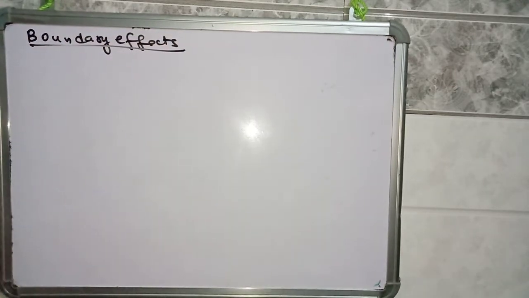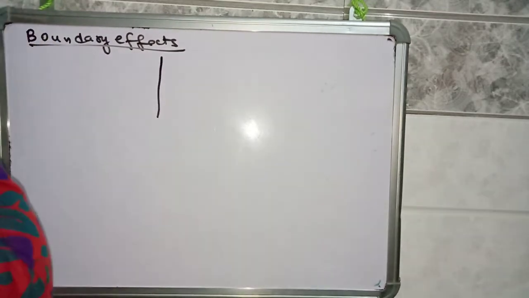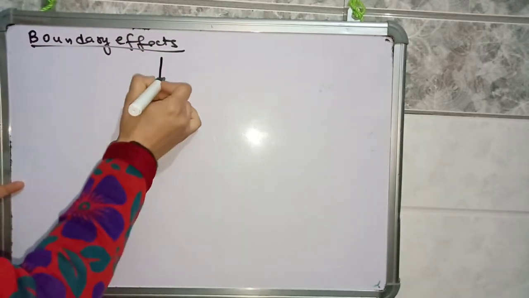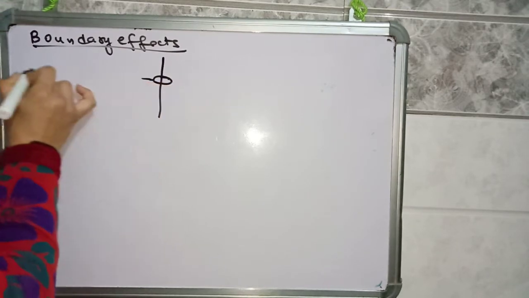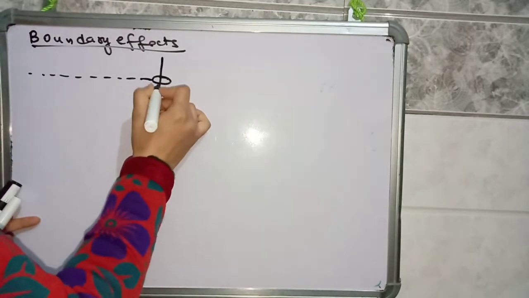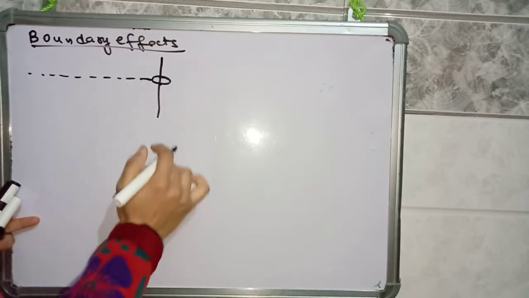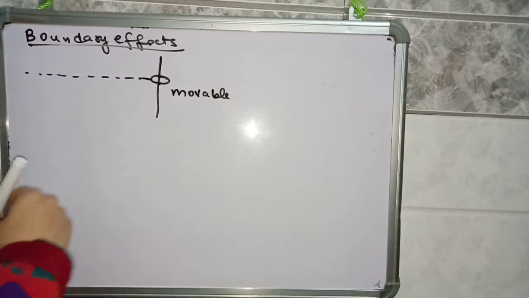Students, whenever there is a progressive wave, the wave which is propagating in any particular direction, suppose we have taken a wave pattern in an arrangement like this. Suppose there is a pole, and in this pole a ring is present, and this ring is attached with a thread. This end or boundary is movable here. What type of boundary is it? It is movable, not fixed.